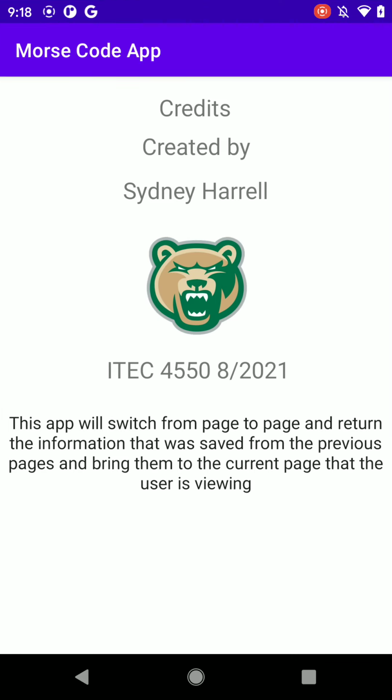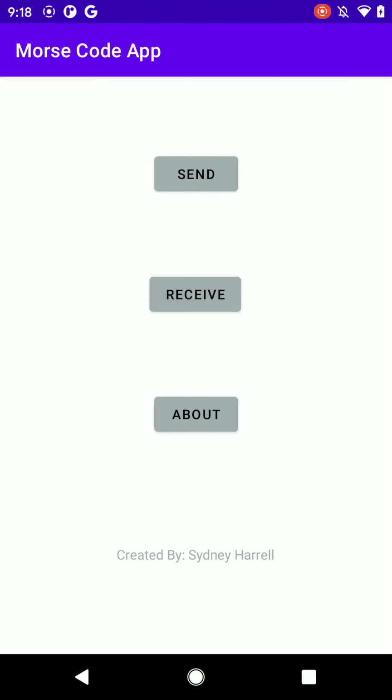If you click the About button, it will tell you the credits, and it'll also give a detailed explanation as to what this app will do. If you click the Receive button, it will show this placeholder activity.